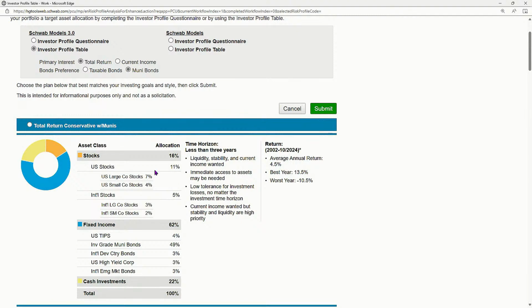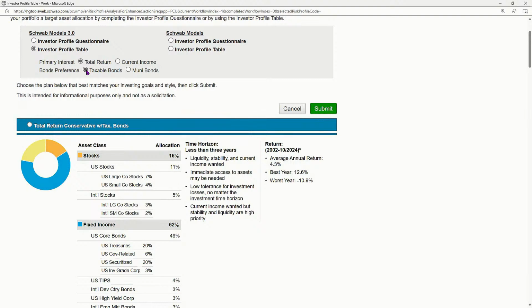Of course, if you're doing this in a retirement account, the taxability of the bond is less relevant to you because you're only taxed as you withdraw the assets from your retirement rather than when you are earning income from them. So IRA, you can lean towards taxable bonds, and brokerage assets, if you are benefiting from tax-free income, then you might lean towards municipals.